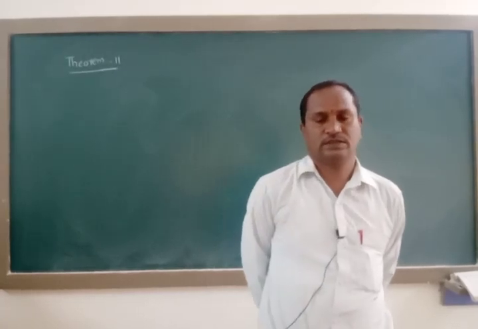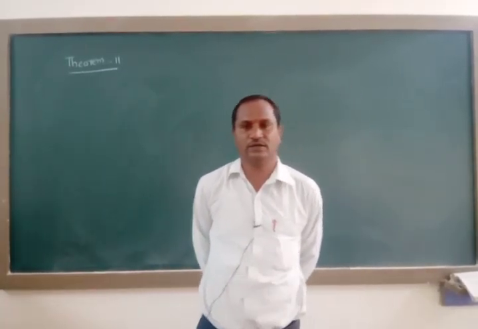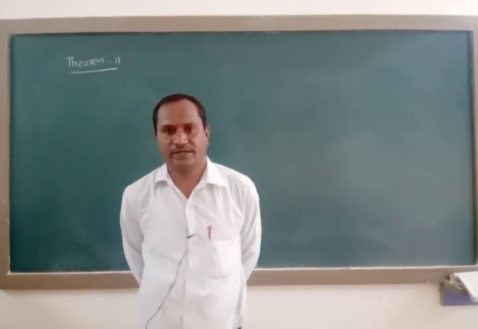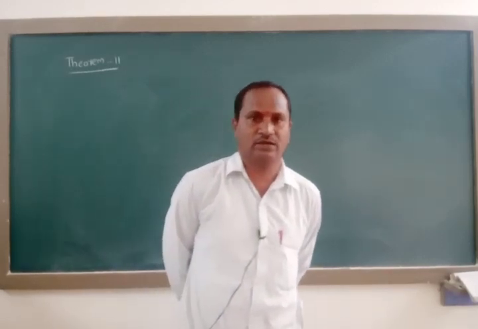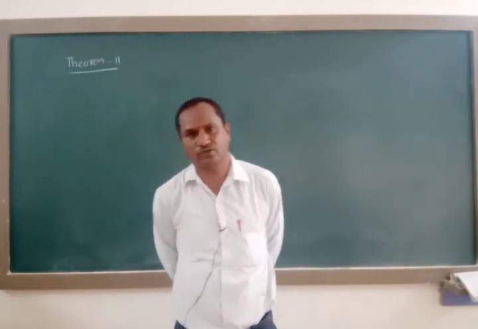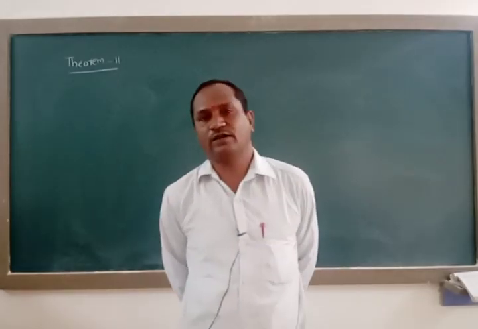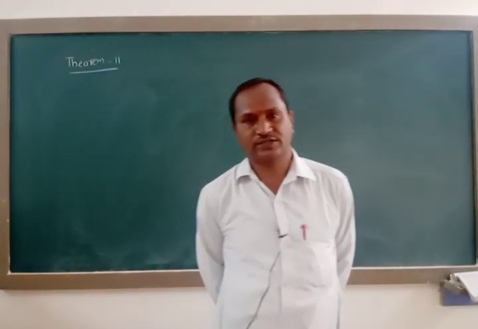Good morning students. Last class I told how to find the equation of a line when it is passing through a point and parallel to a vector, in both vector and Cartesian forms. I proved these two in theorem 1. Before that I told how to find direction ratios and direction cosines.